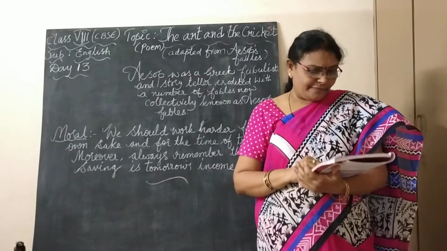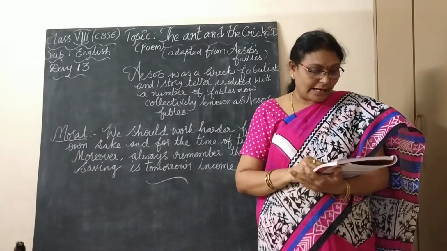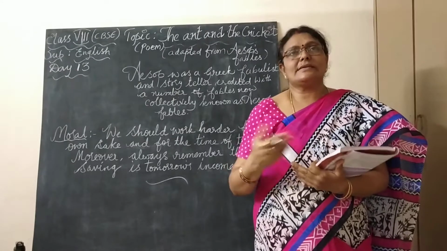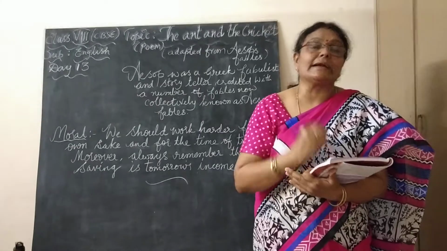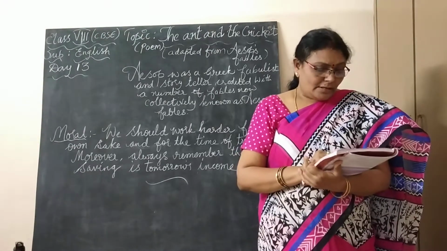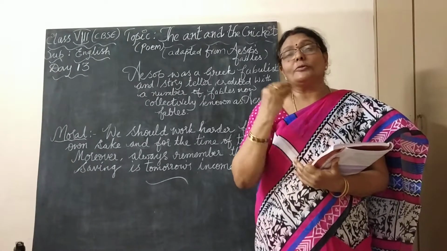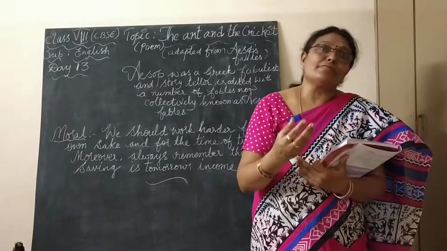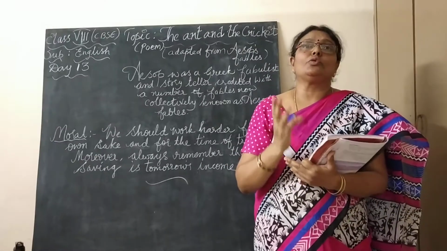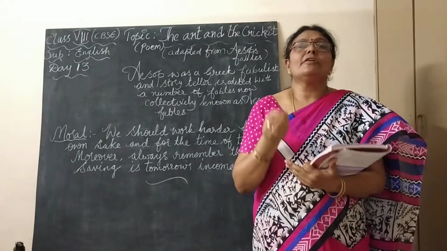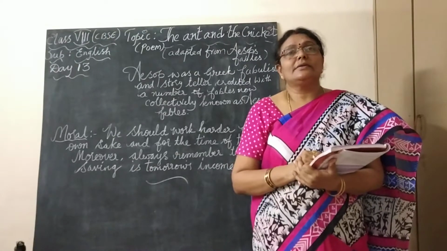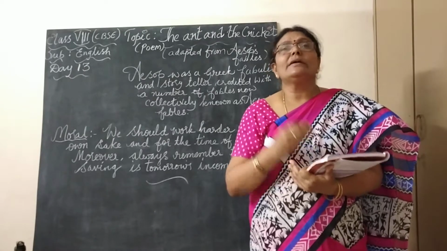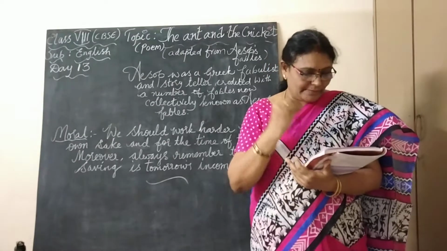To see him, to keep him alive, he would grant. So what did he do? He set out to meet the ant, and he thought at least the small tiny creature would help him to keep him alive. So if you want to be alive, what should he do? He should ask someone for food. So he set out to meet the tiny creature for asking for food. He thought he would grant. He thought the tiny creature would help him, give him something to eat.